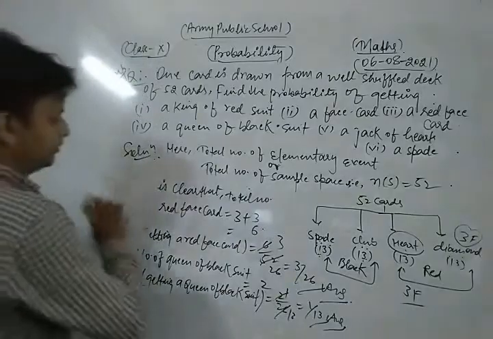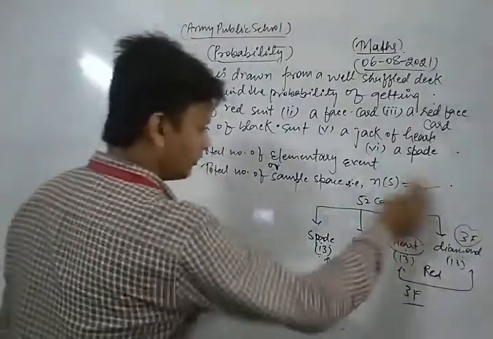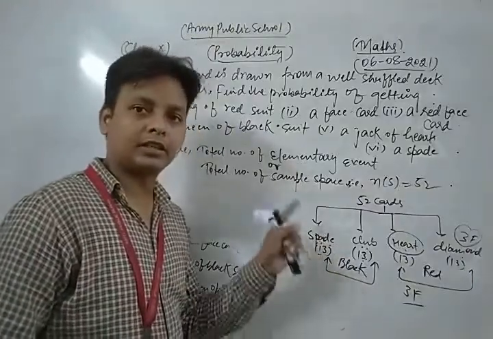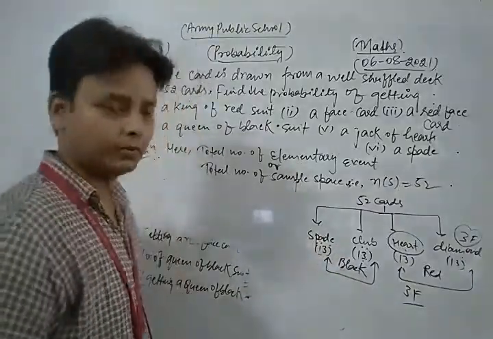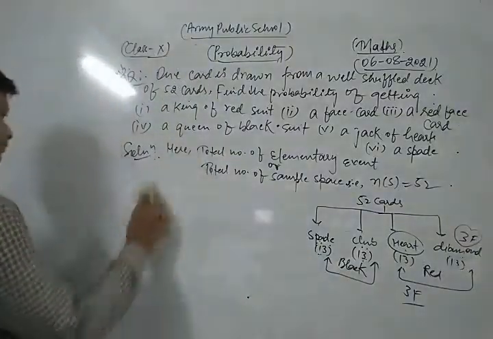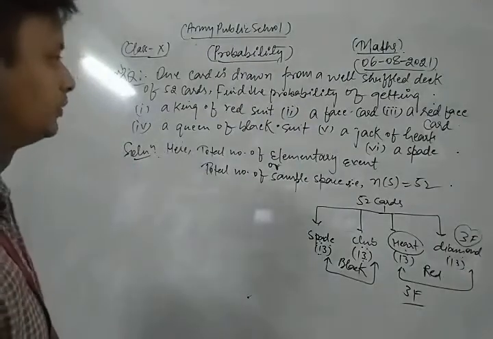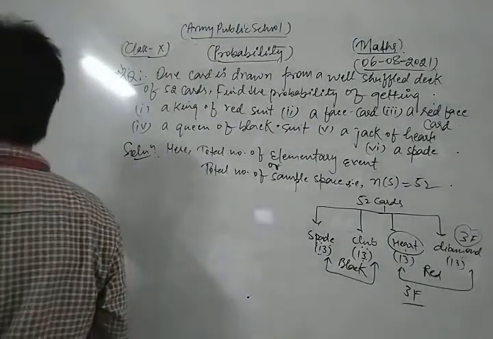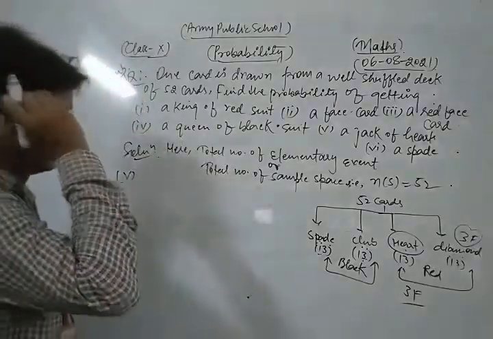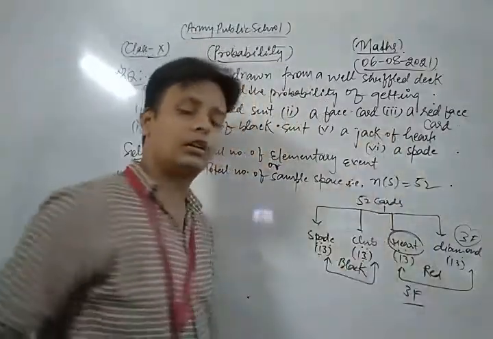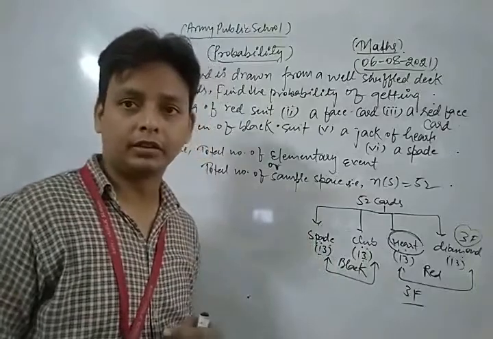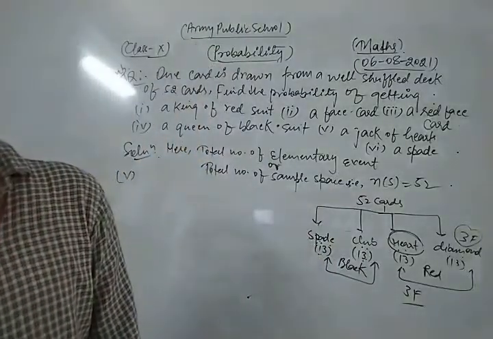Let's see. This is a very important chart. So please remember all the important facts related to a deck of 52 playing cards. Now we solve the fifth part of this question. A jack of heart. Jack is also a face card, and in hearts there is only one jack of heart.